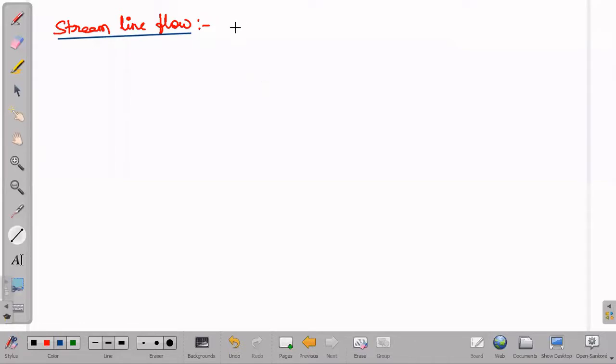Streamline flow. Streamline flow means suppose a liquid is flowing, and in that flow each and every particle in the liquid follows exactly the path of its preceding particle. Better I'll take another color so that you can distinguish easily.